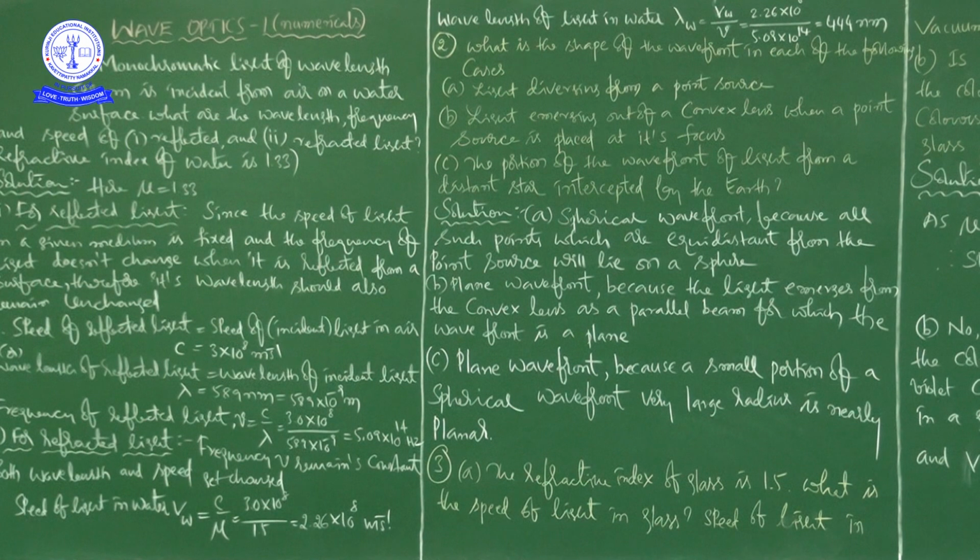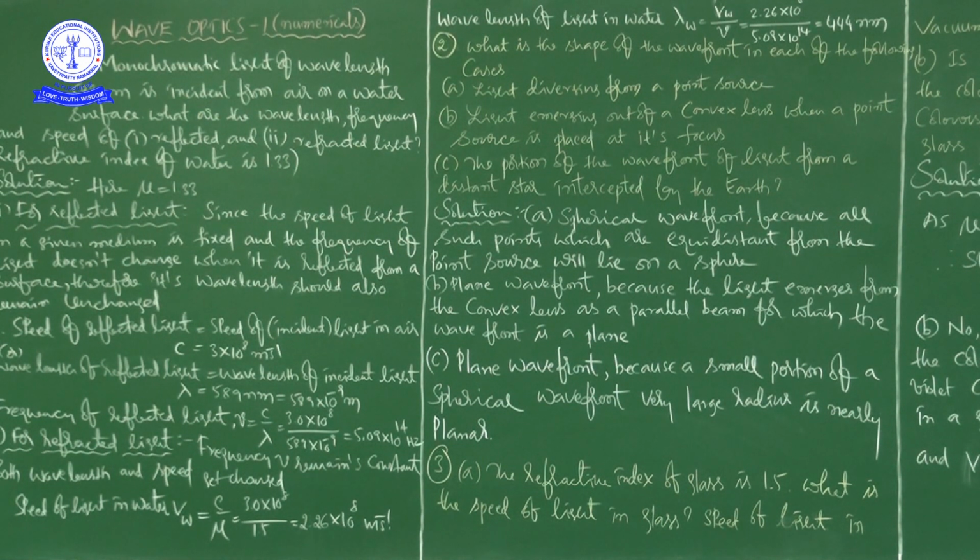We are going to start wave optics numericals, right? If we consider optics as one chapter, I already told you ray optics is one topic from optics, and wave optics is another topic from optics. Till now we completed theory from ray optics and wave optics.